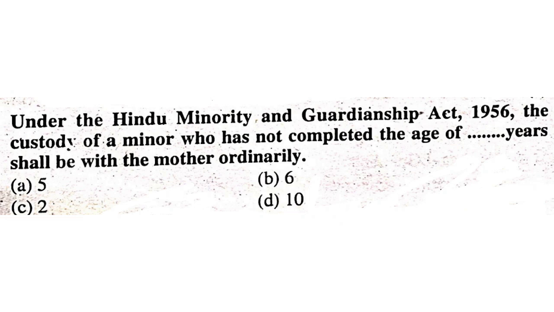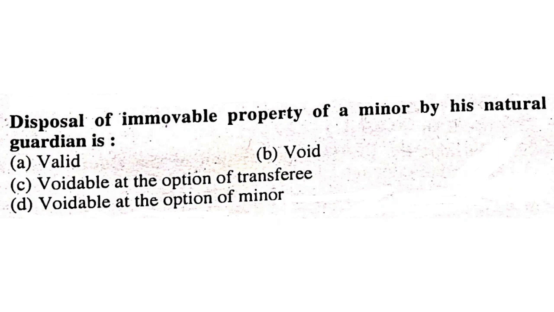Under the Hindu Minority and Guardianship Act 1956, the custody of a minor who has not completed the age of how many years shall be with the mother ordinarily? It is under the age of 5 years. If a minor is below 5 years, the custody of a minor who has not completed the age of 5 years shall be with the mother ordinarily.